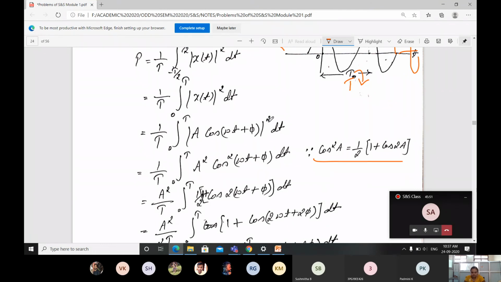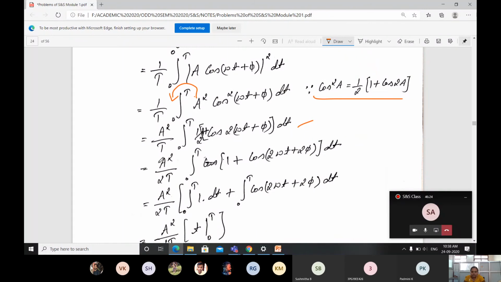Then squaring the function, I will be getting A square cos square(omega t plus pi). What is cos square of a? That is going to be 1 by 2 times (1 plus cos 2a). Observe here, this A square is a constant term, so I will write it outside of the integration, as A square by T. Substituting 1 plus cos 2(omega t plus pi), and taking this 1 by 2 outside, we will get A square by 2T.